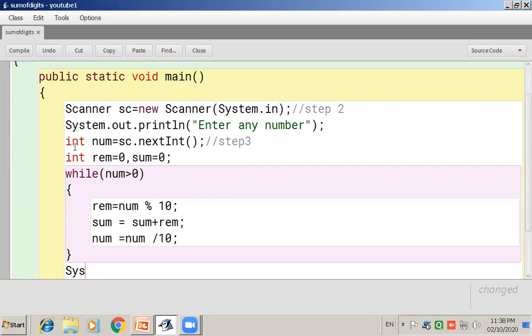Then at the end of the loop, we write System.out.println("Sum of digits is " + sum), where we have stored the sum in the variable sum.